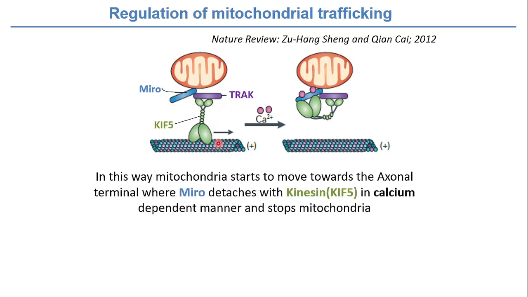What happens is, on the Miro protein there are two calcium-binding EF hands. We know that when the signal passes in the neurons, let's say from top to bottom, there is a reversal of charge on the plasma membrane of the neurons.